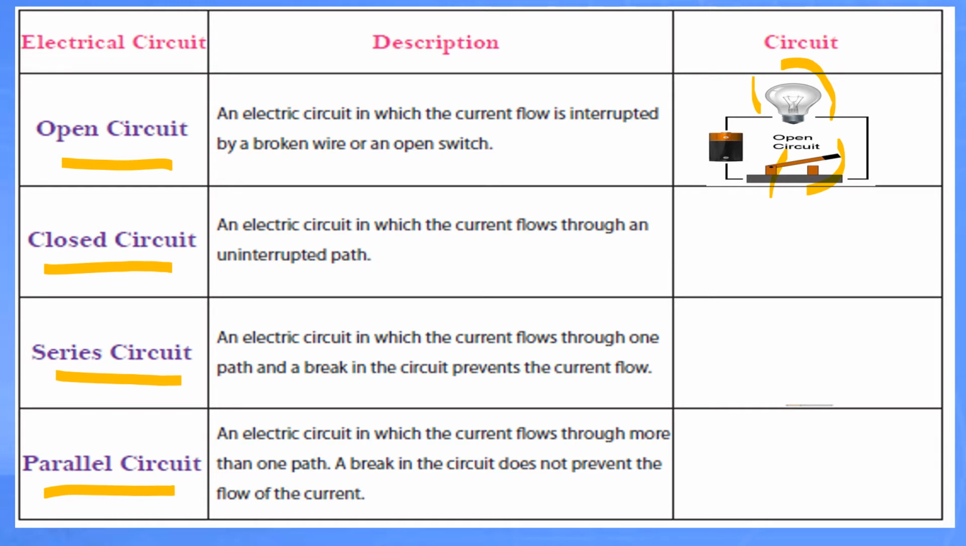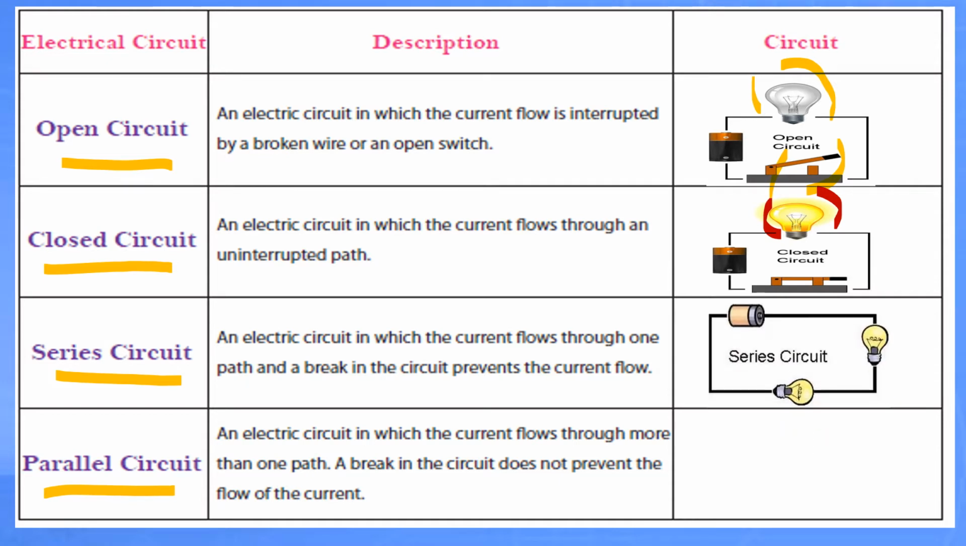Okay, let's see closed circuit. In closed circuit, you can see that the bulb is glowing. Why? Because the switch is also on and the charges are properly moving from the positive side of the battery to the negative side of the battery. And they make an uninterrupted path for the flow of current.